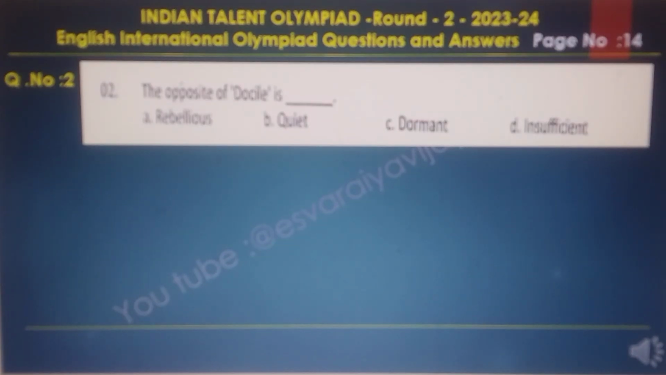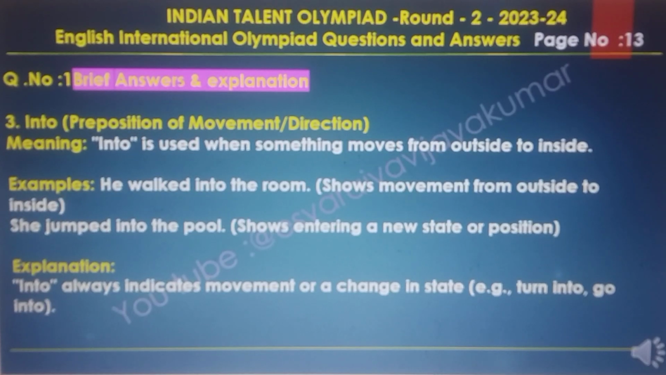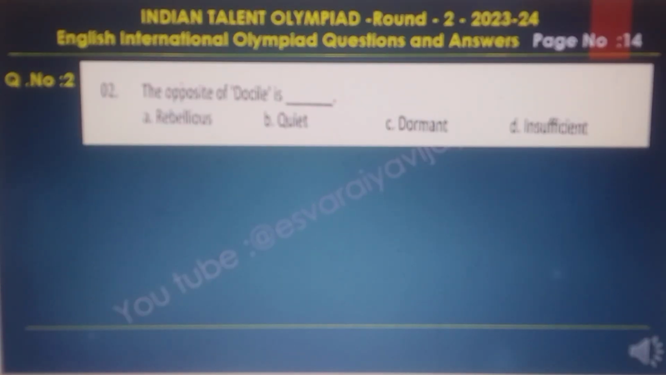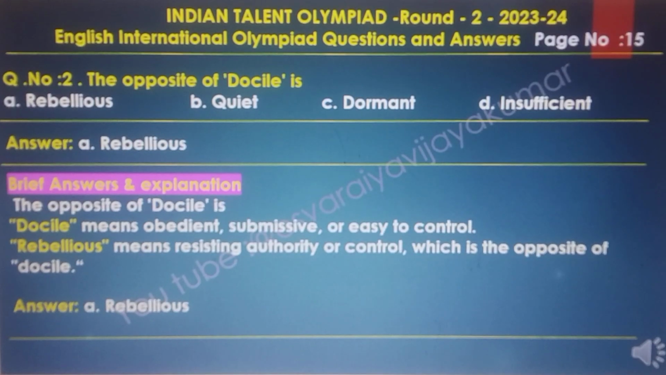The final answer for question number 1 is with. And question number 2: the opposite of docile is. The options A, B, C, D are there. The opposite of docile is rebellious. The brief answer and the explanations.